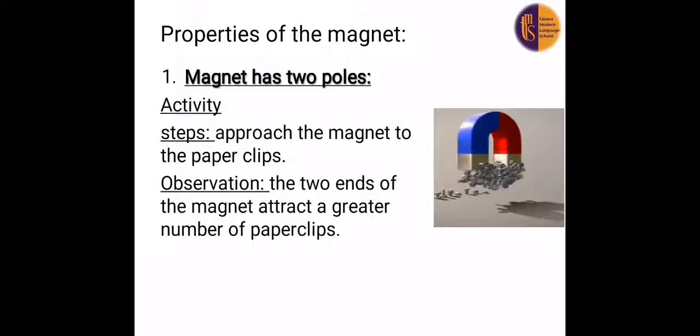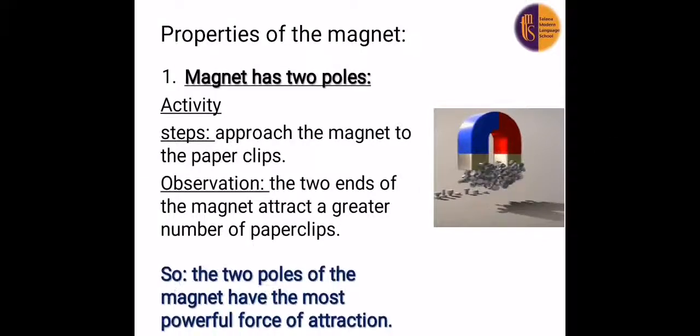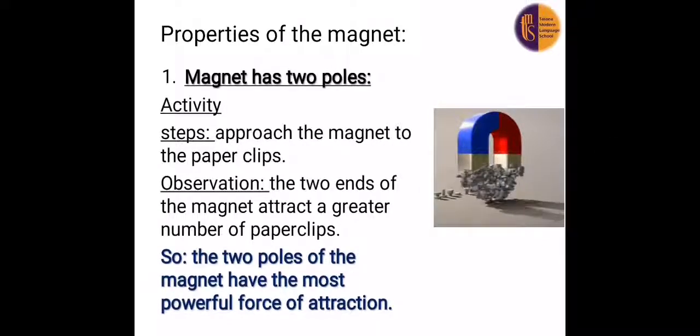But in the middle, the paper clips or the nails are not attracted, right? So the two poles of the magnet have the most powerful force of attraction. Again, the two poles of the magnet have the most powerful force of attraction. But in the middle, the magnetism, or the force of the magnet, is absent.